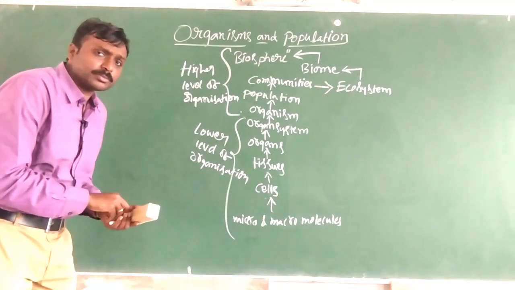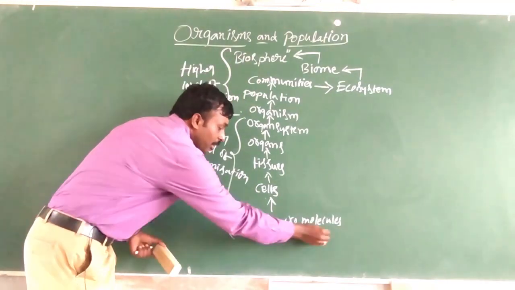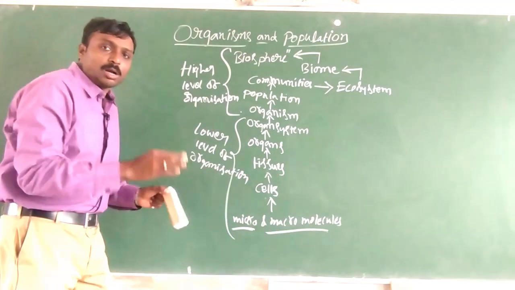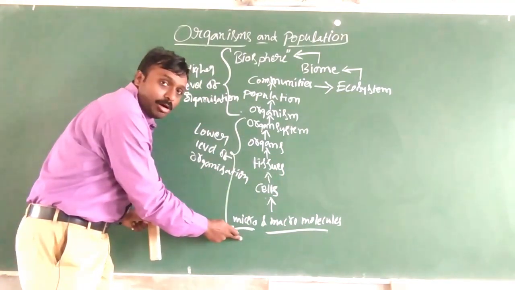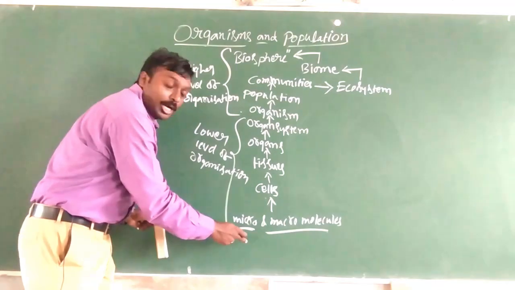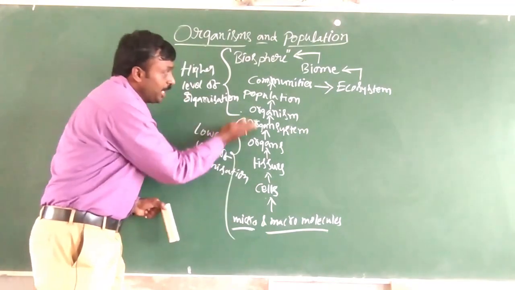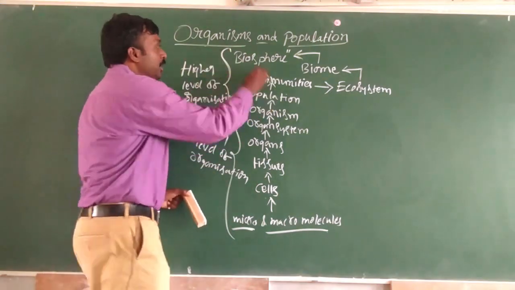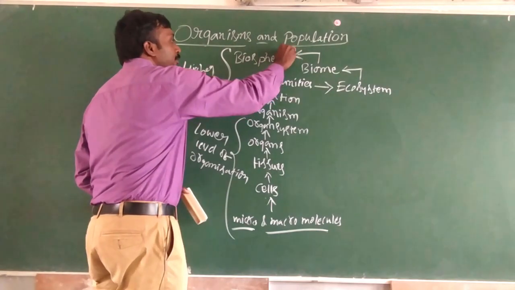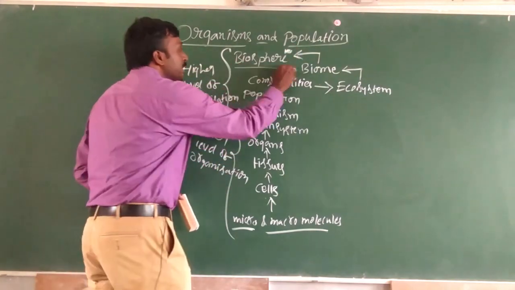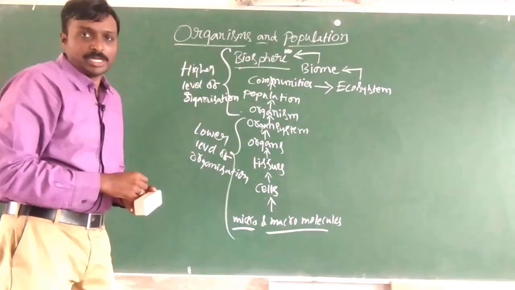The development of biosphere starts from this lowest level category, micro and macro molecules, the chain goes on like this, and it ends with the highest category, that is biosphere.